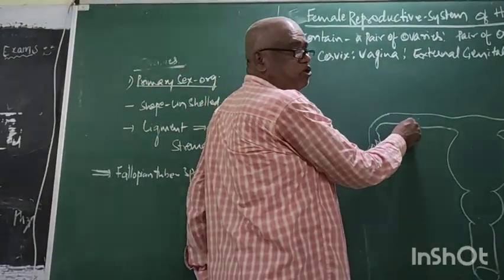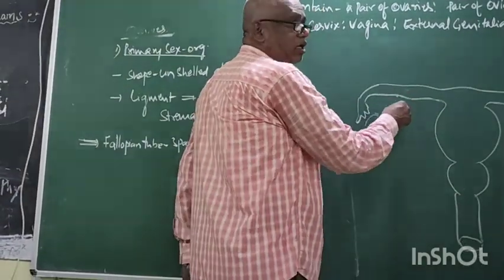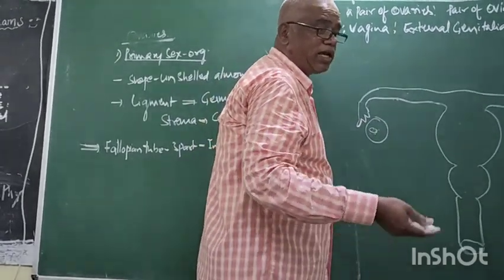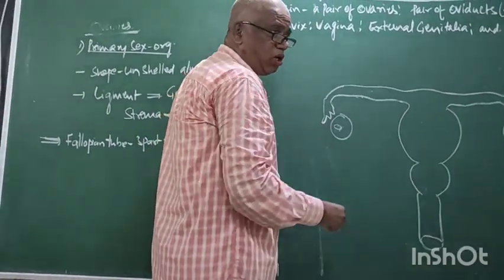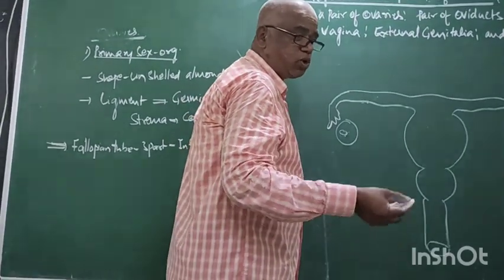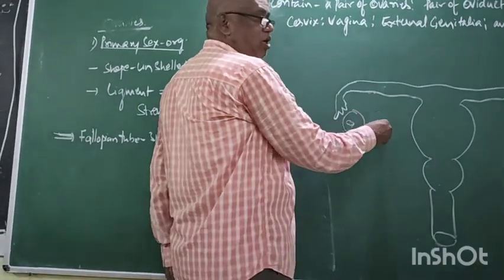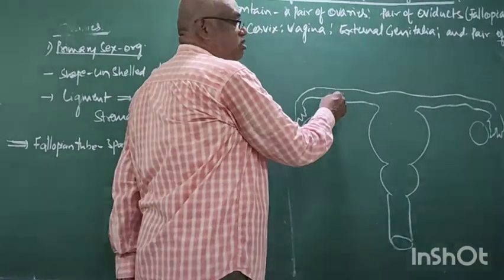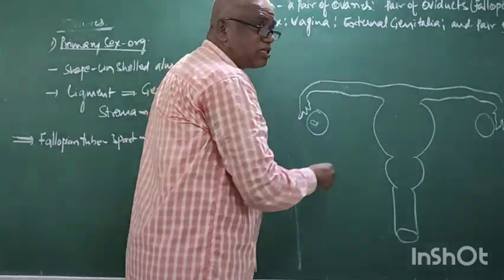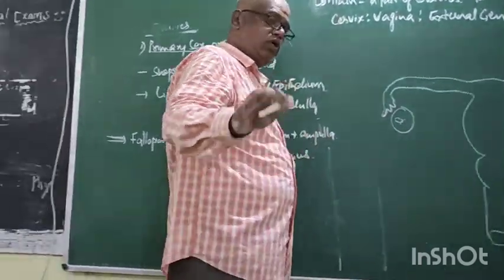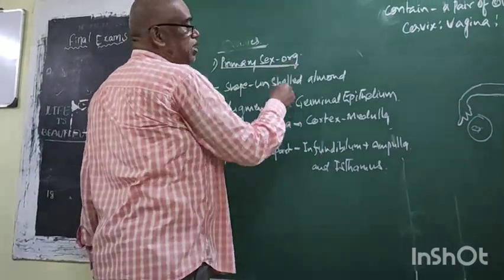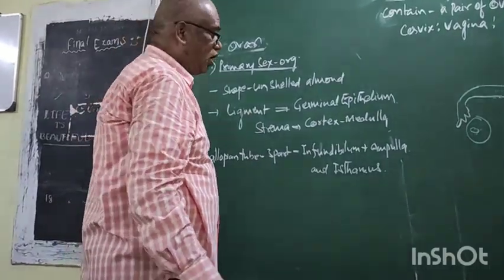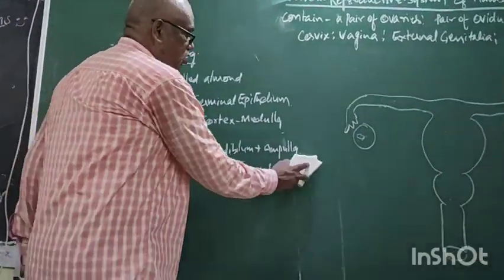Name this tube: fallopian tube. Secondary or primary? Secondary. Why is it not primary? This fallopian tube neither produces hormones nor gametes. Hence it is not primary. But why is it secondary? It helps in the conduction of the egg. Now what is this? The primary sex organ, the ovary. Now you see our internal structure like this.